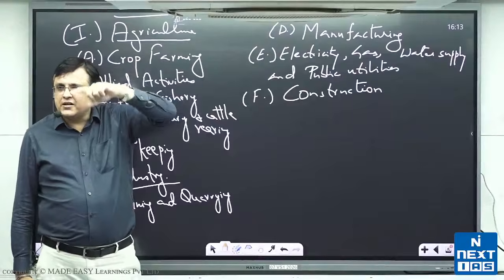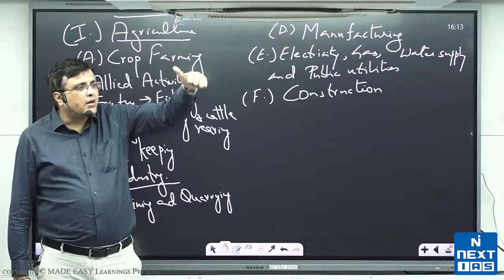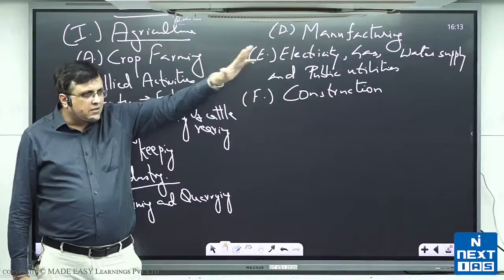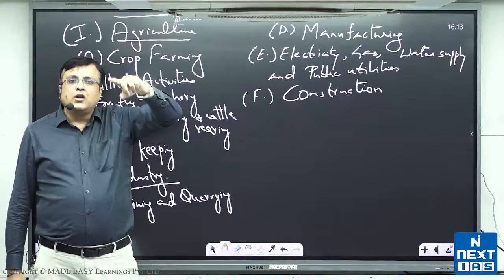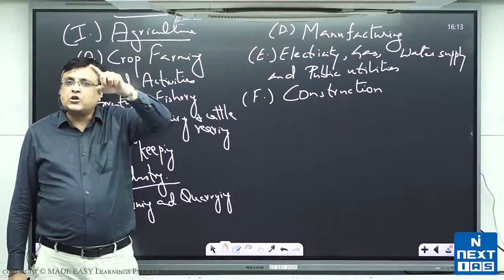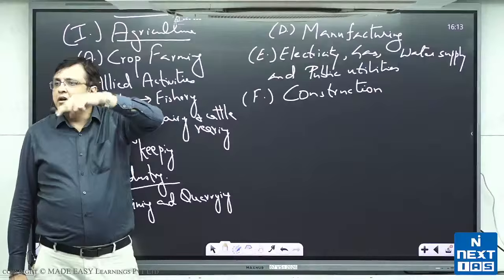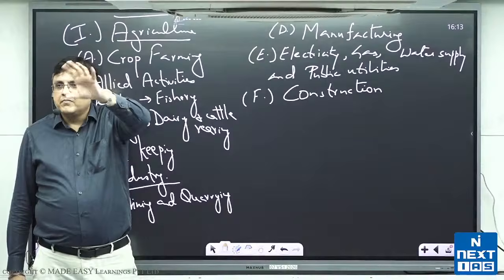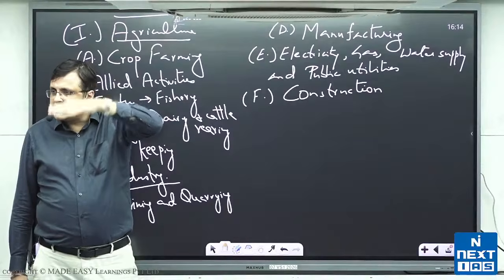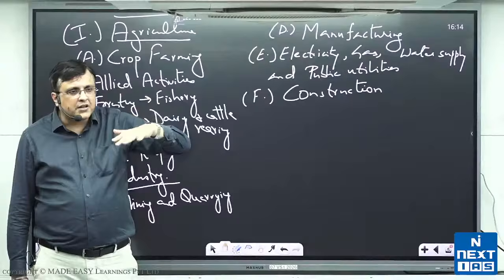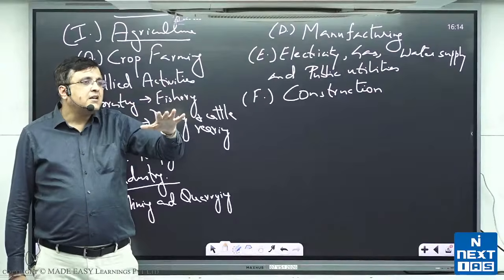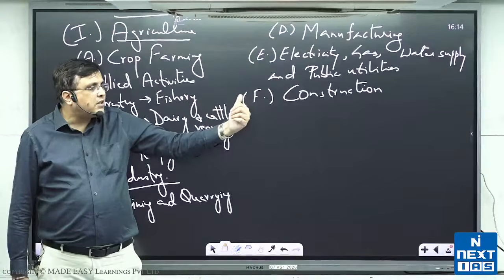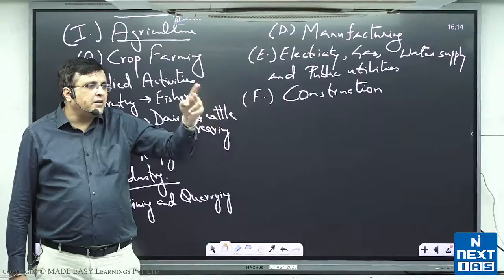When we use the word industry, we mean mining and quarrying, manufacturing, electricity, gas, water supply, public utilities, and construction. So, if we claim 28% of India's GDP is from industry, it doesn't mean 28% is from manufacturing. You understand that manufacturing will be lesser. So manufacturing is a subset. However, having said that, 60 to 70% of industries is manufacturing. So the terms are used interchangeably by newspapers and all.